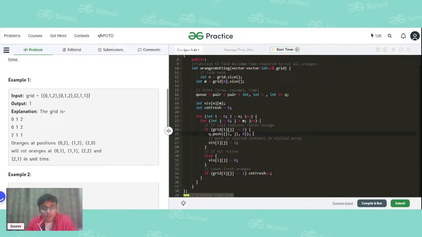And since we are making it 0, we will mark that visited array as 2 because it is a rotten orange. So we are marking it as 2. Okay, got it?